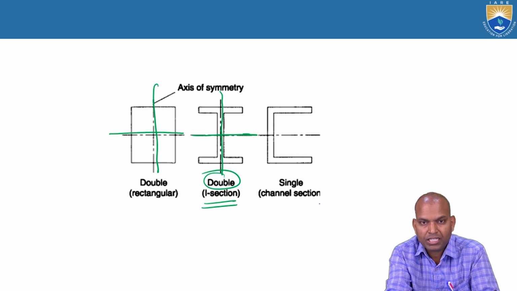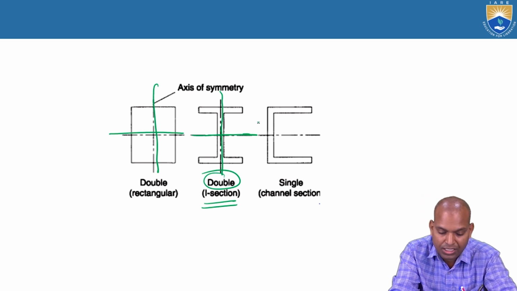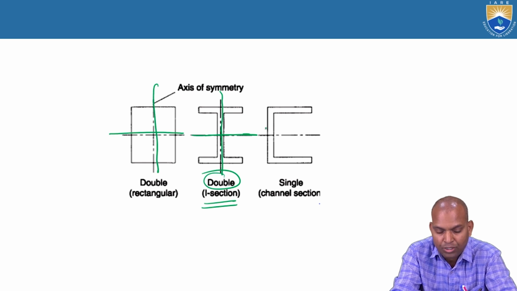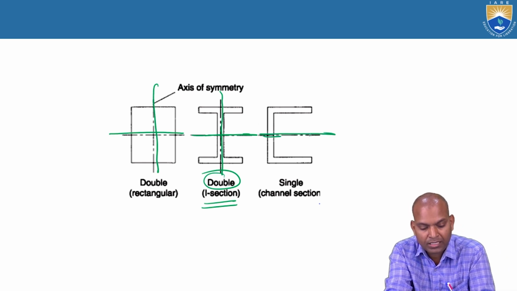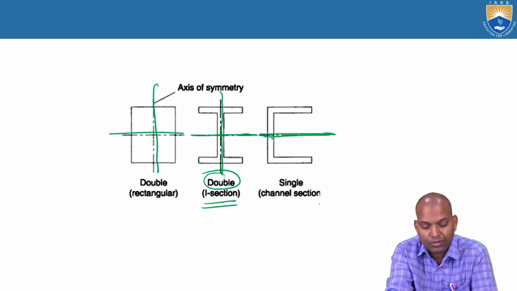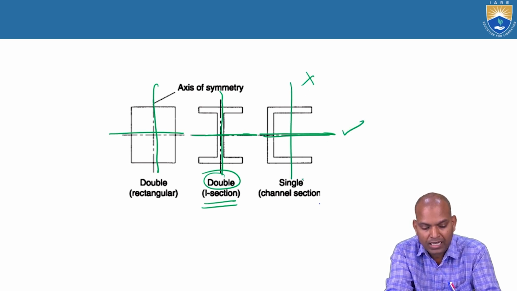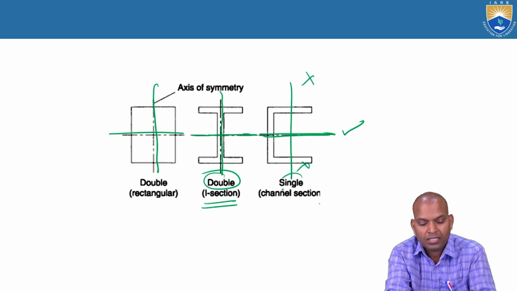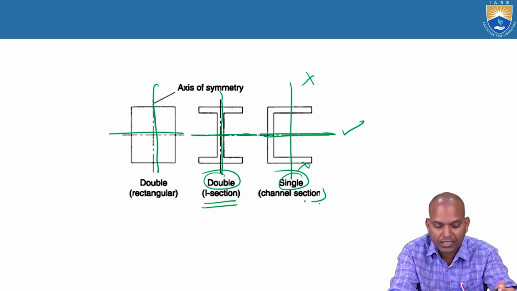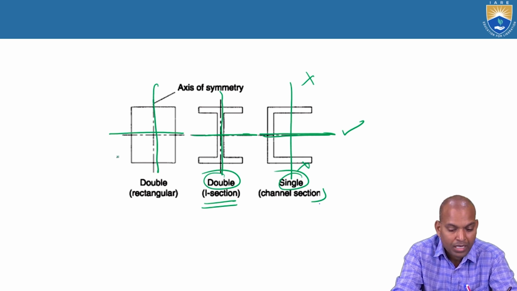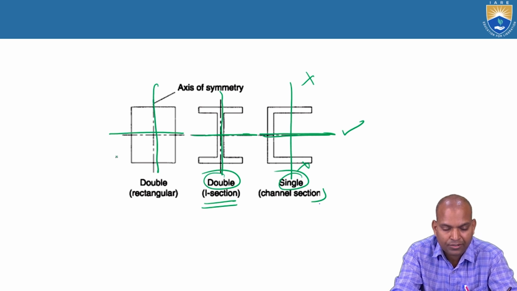Next, the C section, which is nothing but a channel section. For this section, the geometry is horizontal. It is symmetrical about the horizontal axis, but not symmetrical about the vertical axis. That's why it is a single line of symmetry section. The channel section has a single line of symmetry. So it has at least a single line of symmetry, and that's why these sections are known as symmetrical sections.